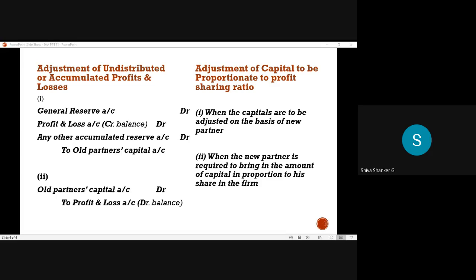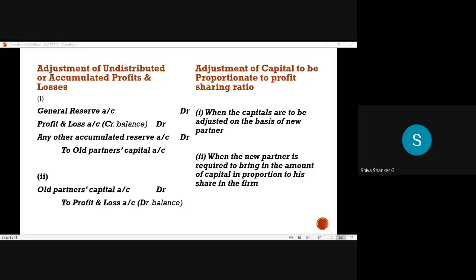Easy. Adjustment of undistributed or accumulated profits and losses. If any undistributed profits or losses are given in the problem, they appear on the balance sheet liability side. 90% they give it on the balance sheet liability side only. These profits and losses or reserves may be named like this: general reserve, profit and loss account, or any other accumulated reserve.